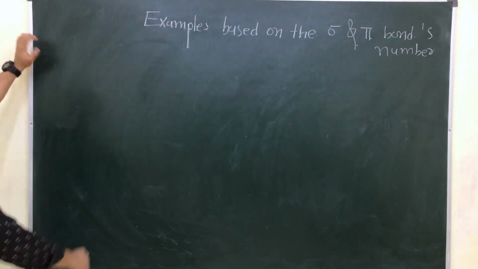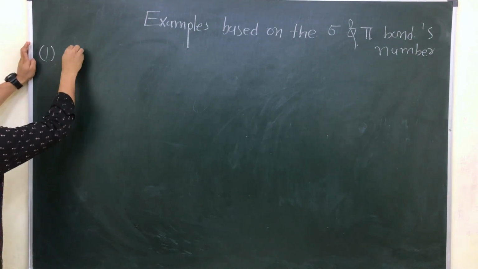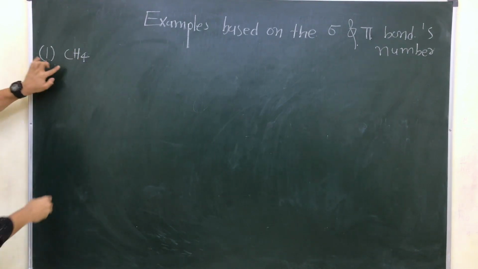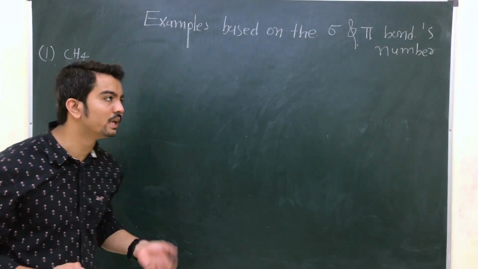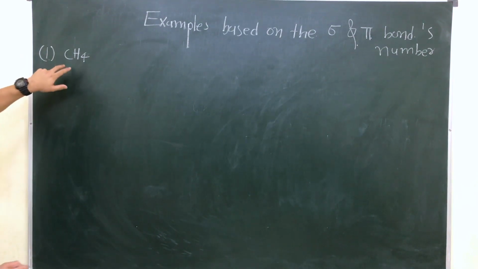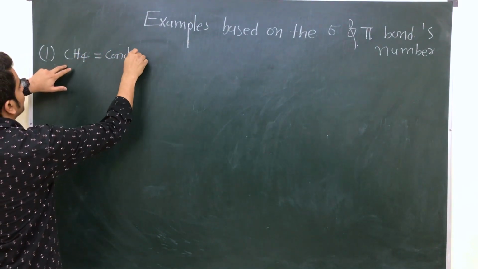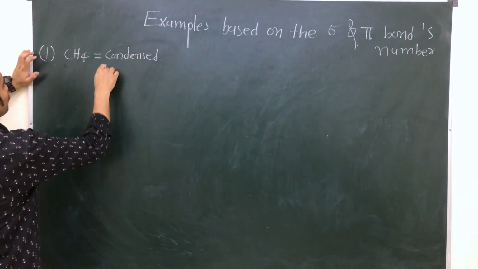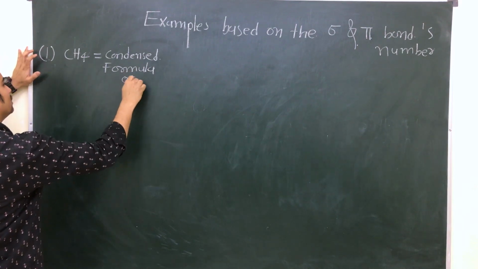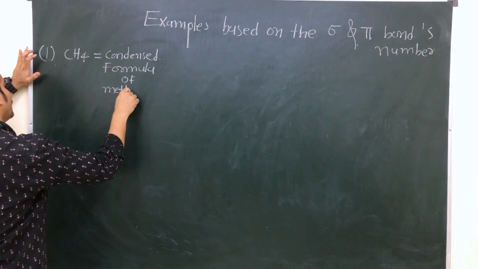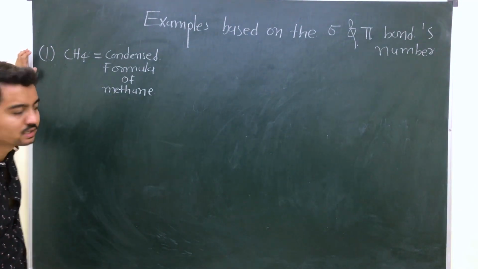Let's start. Clear? Number 1, suppose you are given with CH4. Clear? This formula is known as a complete formula, that everything will be revised again. See, this formula is known as a condensed formula. Condensed formula of methane. Is it clear, my dear friends?